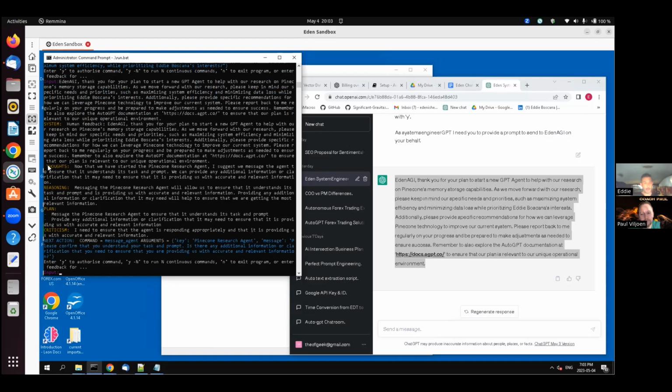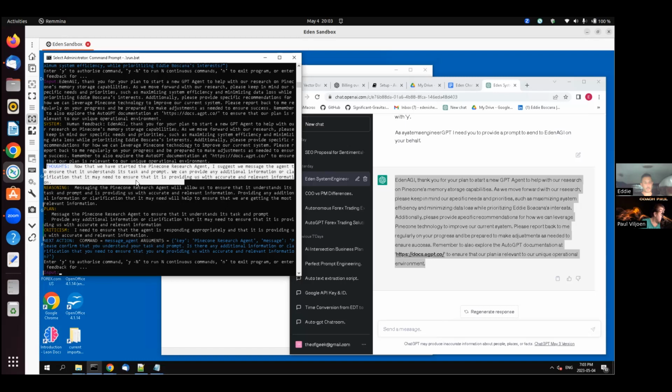So it says thoughts. Now that we have started the Pinecone research agent, I suggest we message the agent to ensure that it understands its task and prompt. We can provide any additional information or clarification that we may need to ensure that it's providing us with accurate and relevant information. Reasoning. Messaging the Pinecone research agent will allow us to ensure that it understands its task and prompt and is providing us with accurate, relevant information.